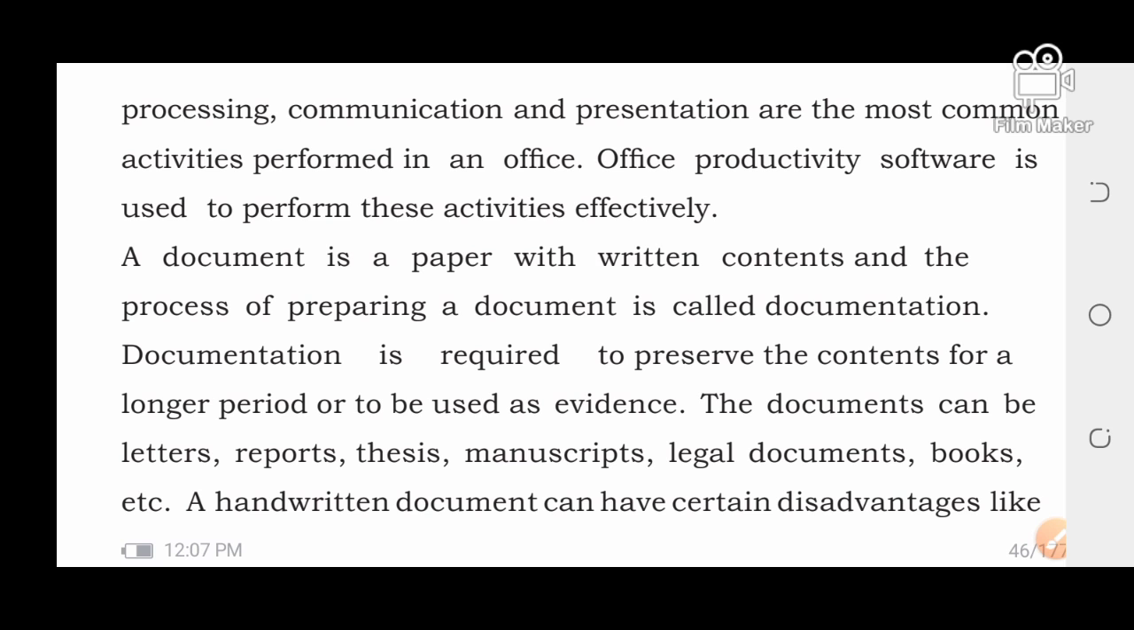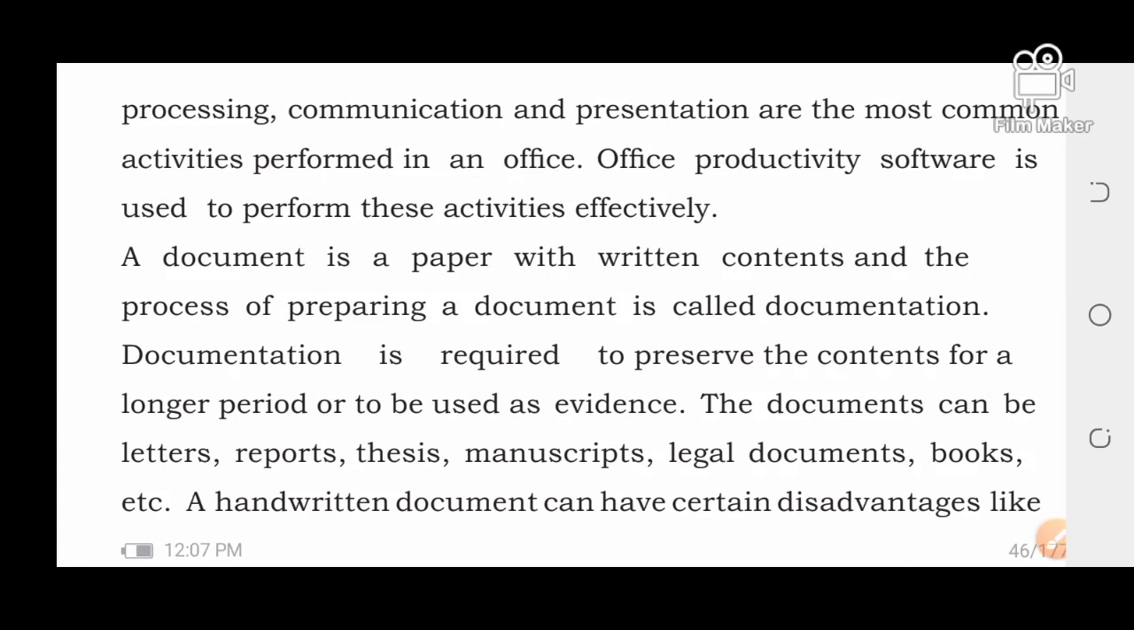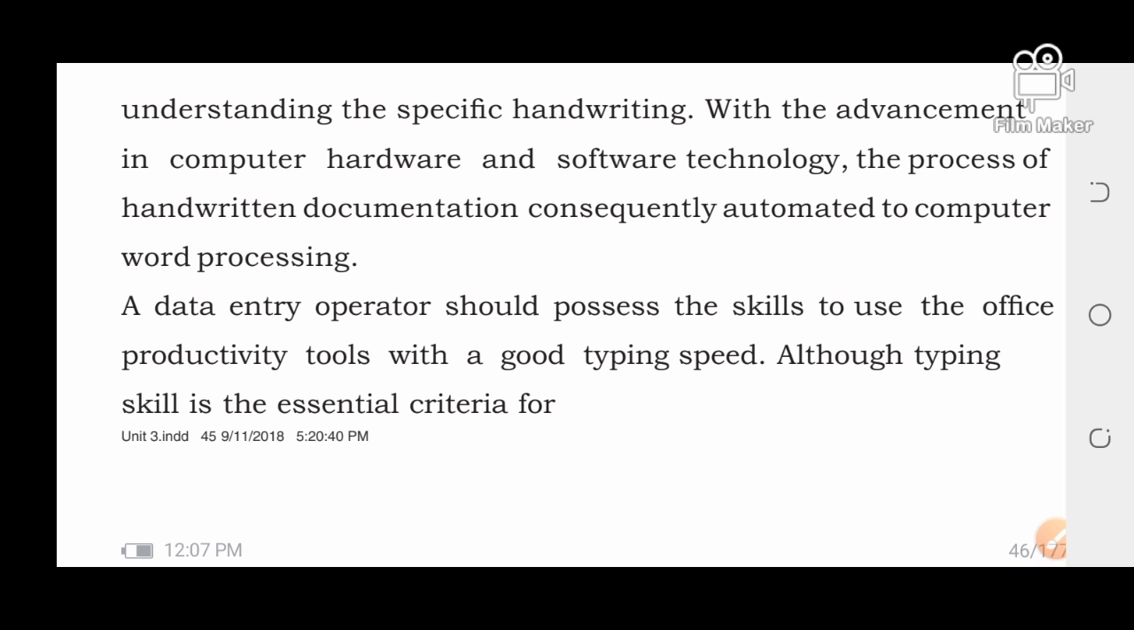The handwritten document can have certain disadvantages, like understanding the specific handwriting. The reason is that if I teach you and give you notes written by my hand, then you can't understand my handwriting, right? There is a disadvantage of handwritten documents. You can't understand my handwriting. Even your friend also can't understand your handwriting, right? That's the main problem of handwritten documents.